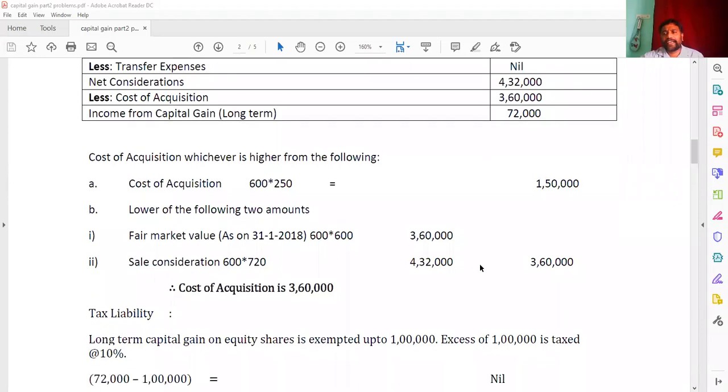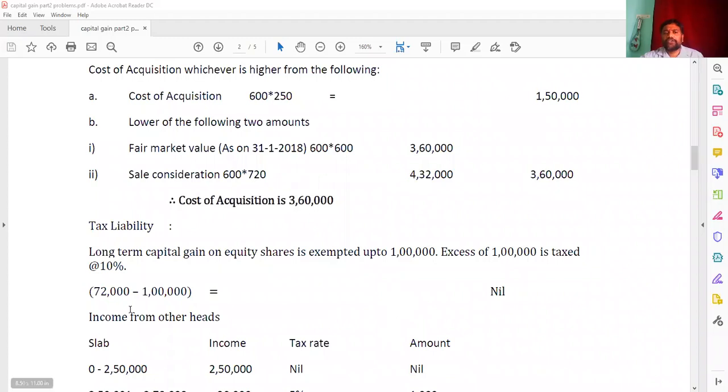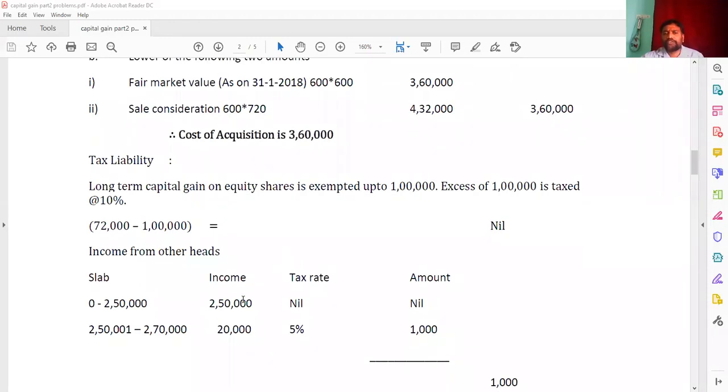While calculating the tax liability, as we know, the long-term capital gain on equity shares is exempted up to 1 lakh, and the excess of 1 lakh is going to be taxed at the rate of 10%. So we got 72,000, and 1 lakh is exemption, so there is no taxable long-term capital gain. That's why we are showing nil here. And the income from other heads is 2,70,000. Up to 2,50,000, the income is 2,50,000, nil, nil. And for 2,50,000 1 rupee to 2,70,000, the difference is 20,000. At the rate of 5%, you are getting 1,000.